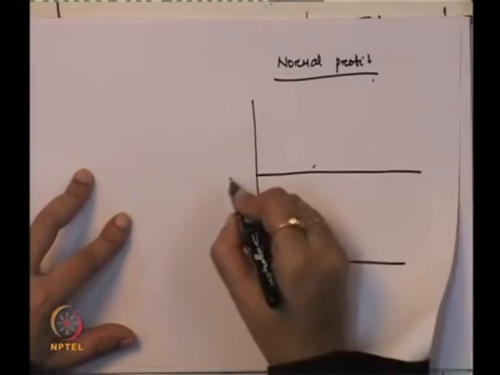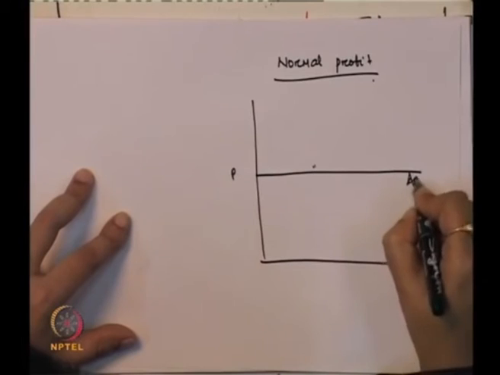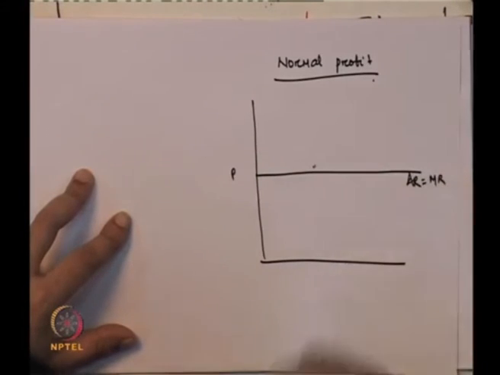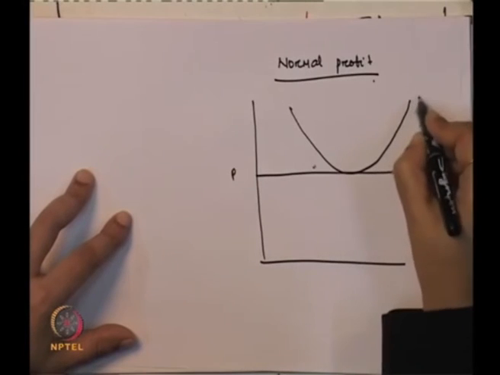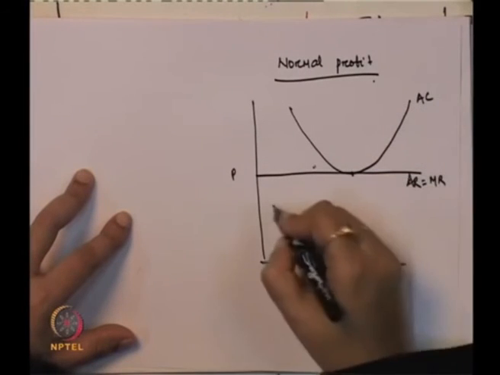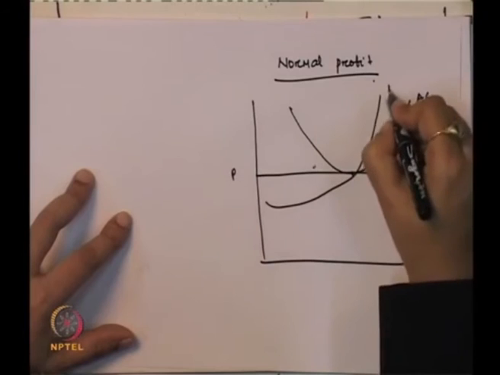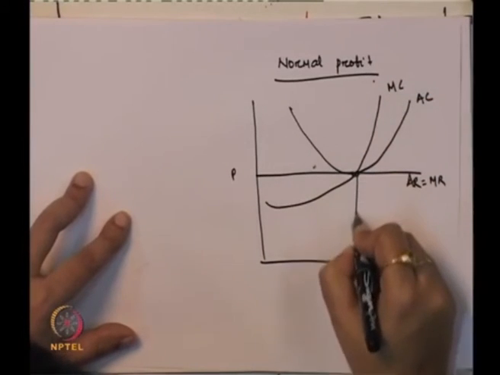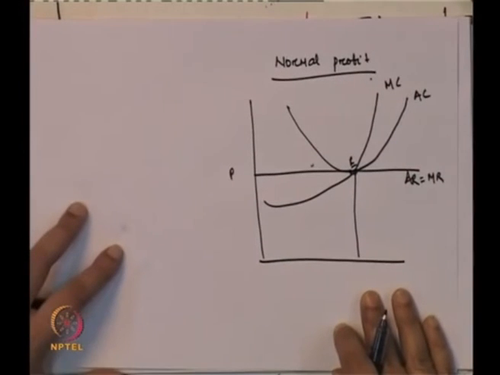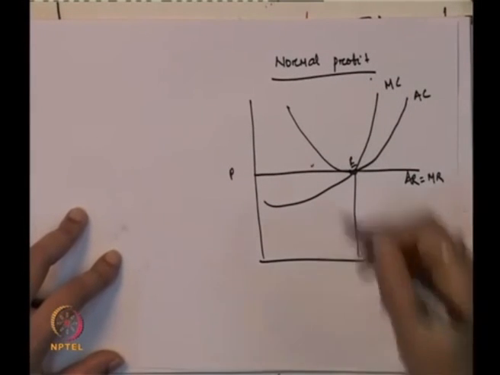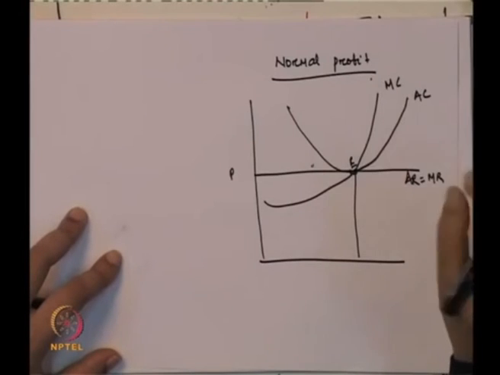So, this is our P, which is also equal to the average revenue and the marginal revenue. This is our average cost, this is our marginal cost. This is point E where both conditions get fulfilled: marginal revenue is equal to marginal cost and the slope of the MC is greater than the slope of the MR curve.